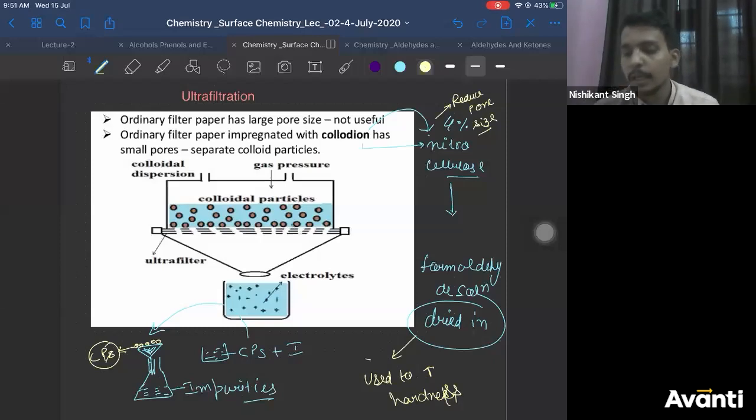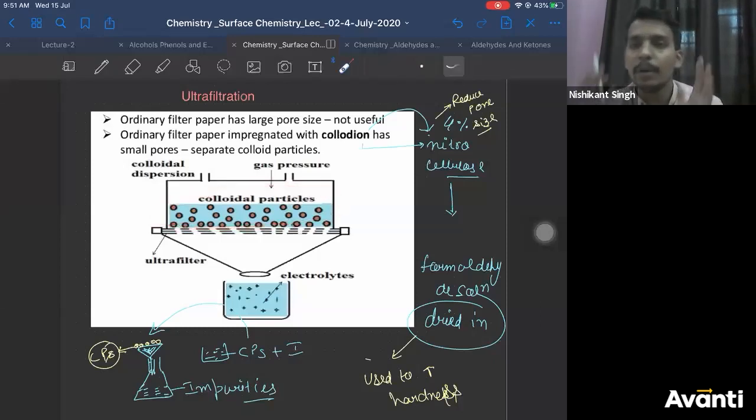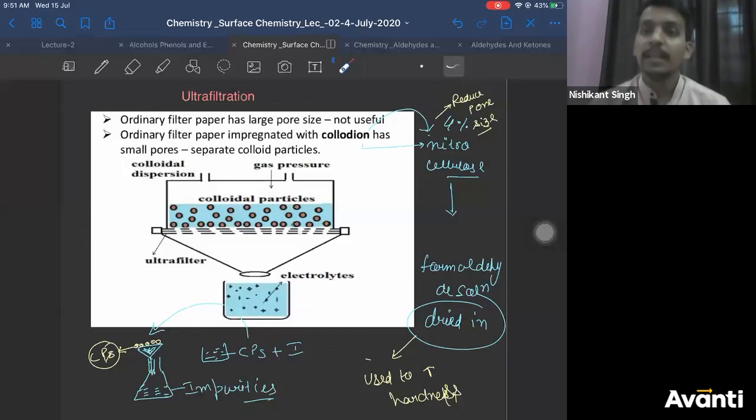I hope it is clear. Do not just worry about this setup. It is just for a particular type of colloidal solution. Generally, in the lab we do it using normal filter paper. Sometimes vacuum is required, sometimes high pressure is required if the process is very slow. If it is taking 2-3 days for filtration, then we apply vacuum.